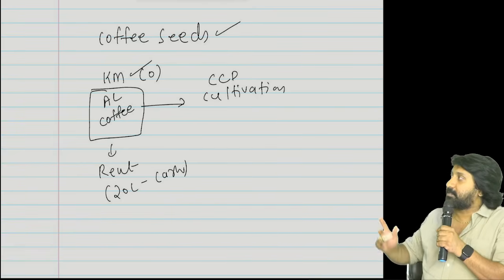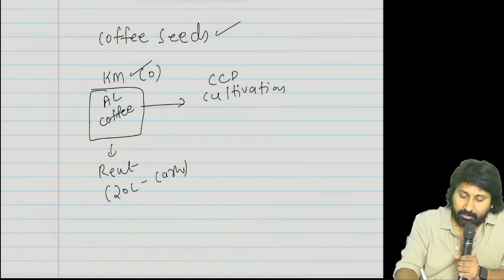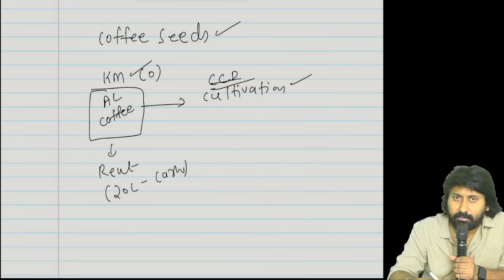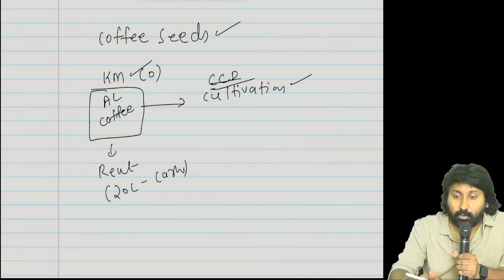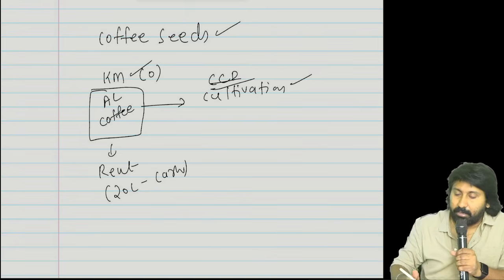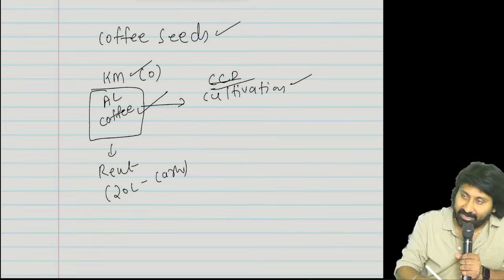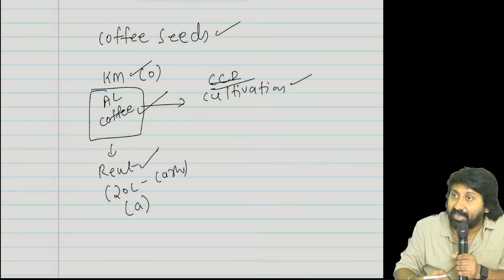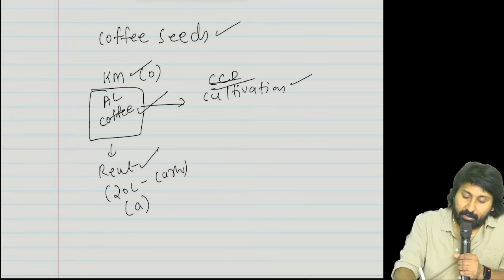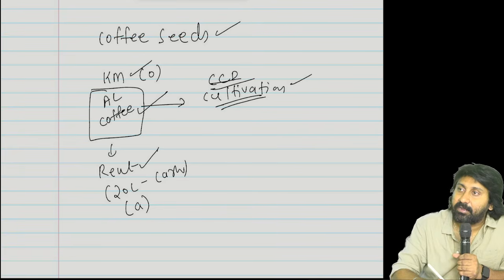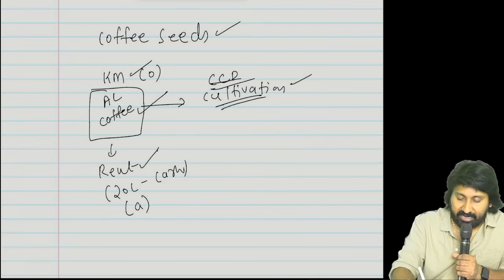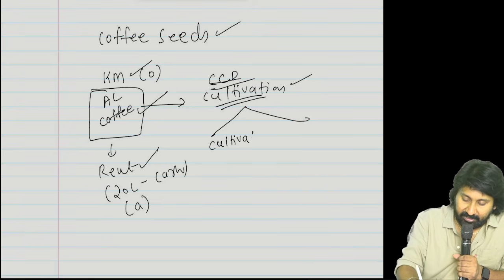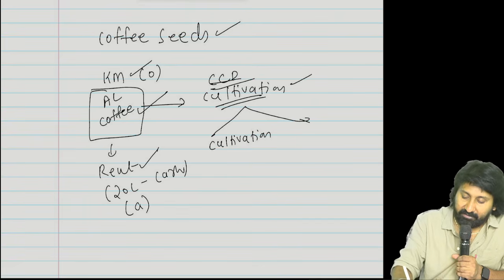So, the point is, see the screen once. Cafe Coffee Day. What will they do? Cultivation. They do cultivation activity. Now listen. I have land, receiving rent, coming under A category. They will do what activity? Cultivation activity they will do. They will do two activities. One is cultivation. Another one is